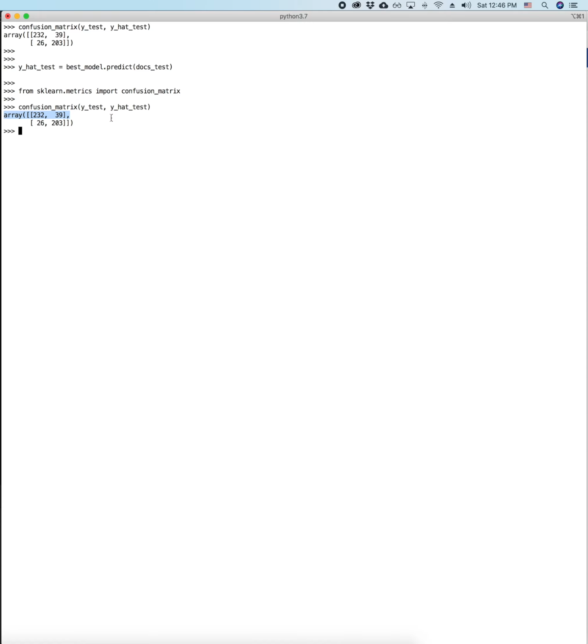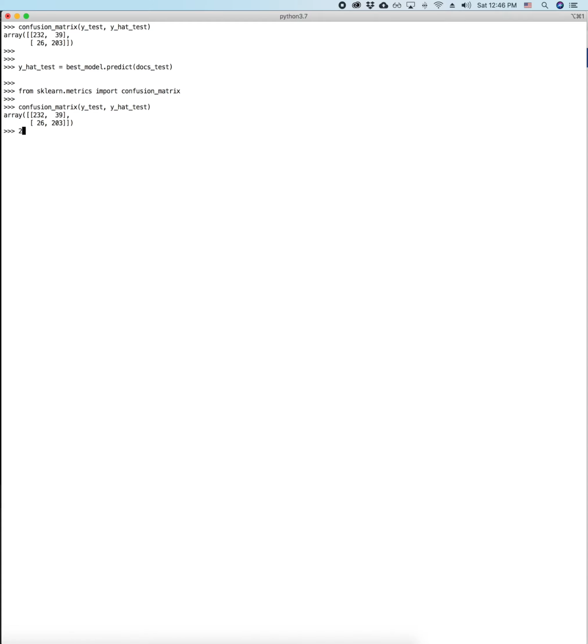Each column is the actuals. Sorry, let me say it again. Each row is the ground truth, and each column is the prediction. So the ones on the diagonal of this confusion matrix are the ones we correctly predicted.